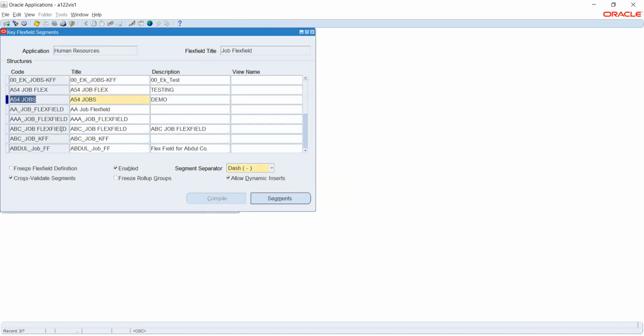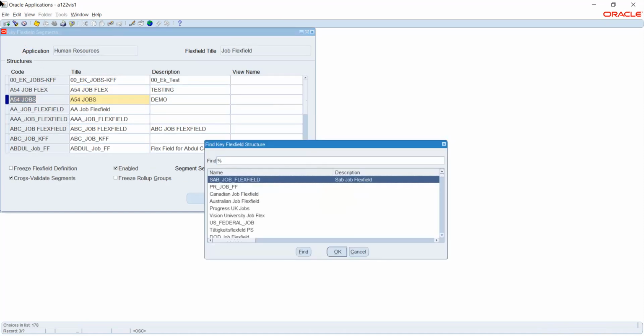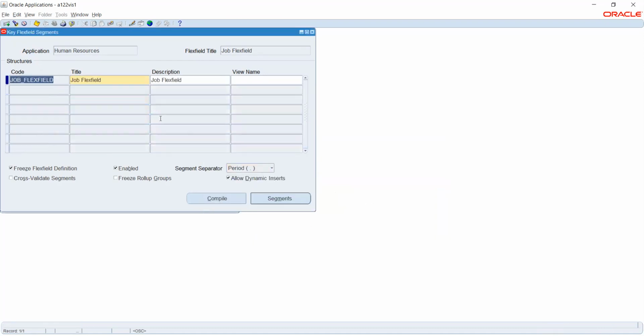To take the flex field that we attach to our business group, we use this option. So I'll just say query. This brings up our query page. So I'll just say job flex field. Okay, here we are seeing a few options: allow dynamic insert, enabled, and then we have freeze flex field definition.